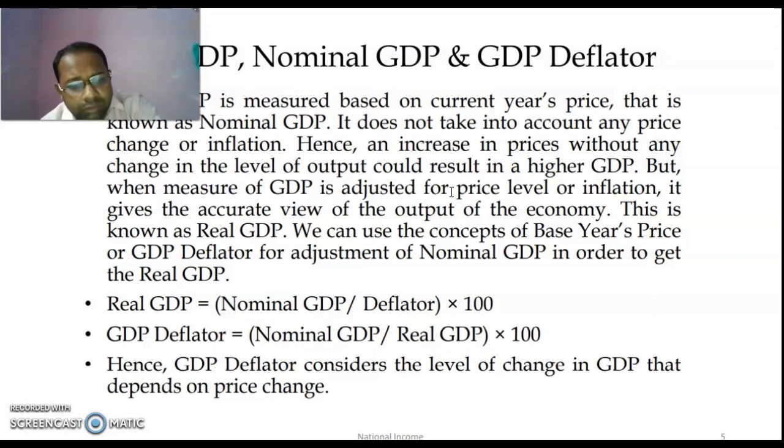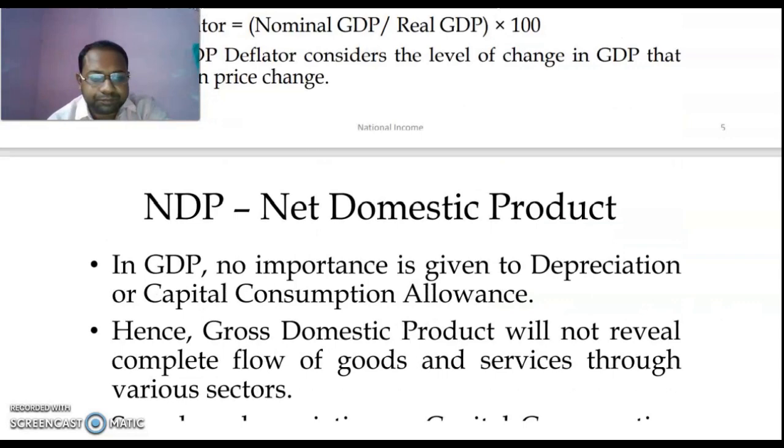So, when nominal GDP is divided by the GDP deflator and then multiplied by 100, we get real GDP. And the GDP deflator is also the ratio of nominal GDP and real GDP, which we then multiply by 100. So what does the GDP deflator show? It shows the level of change in GDP that depends on the price change, because it shows the change in the level of GDP due to the change in price.